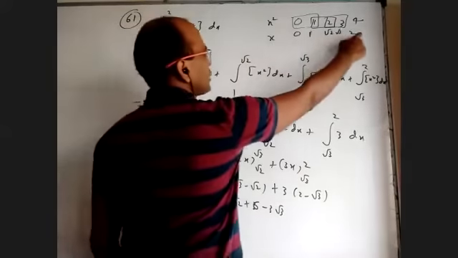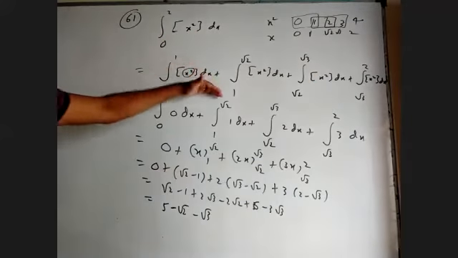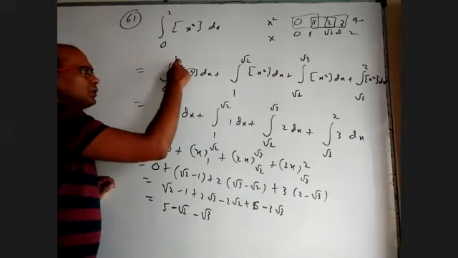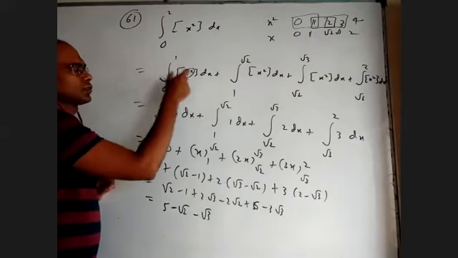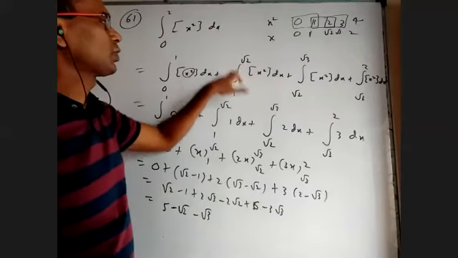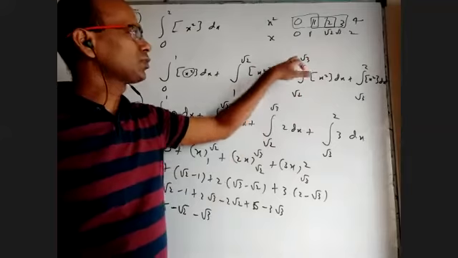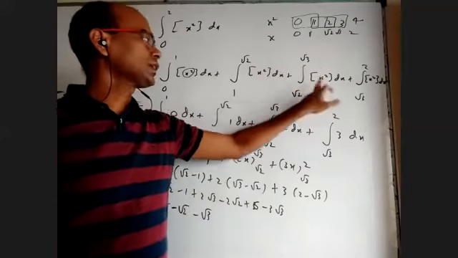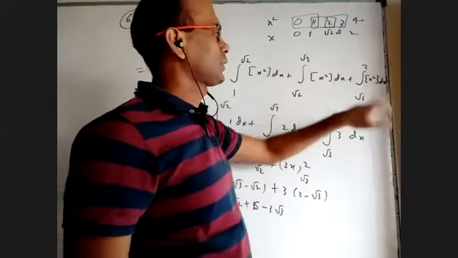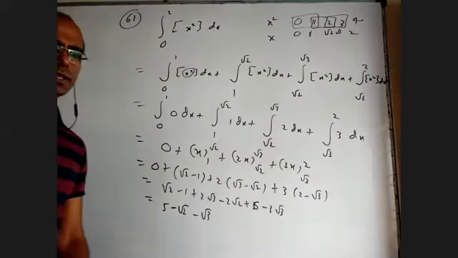These are the x square values. What are the corresponding x values? So I took the 0 to 1 interval, 1 to root 2, root 2 to root 3, root 3 to 2. When x is between 0 to 1, x square is also between 0 to 1, integer part is 0. When x is between 1 to root 2, x square is between 1 to 2, integer part is 1. When x is between root 2 to root 3, x square is between 2 to 3, integer part of that is 2. And similarly, when x is between root 3 to 2, x square is between 3 to 4, integer part is 3. How does this connect to normal integration and this?